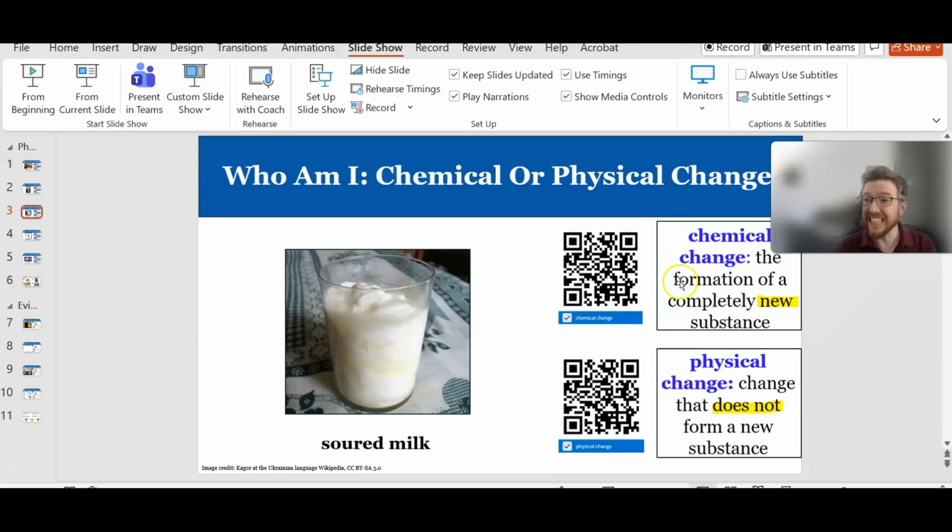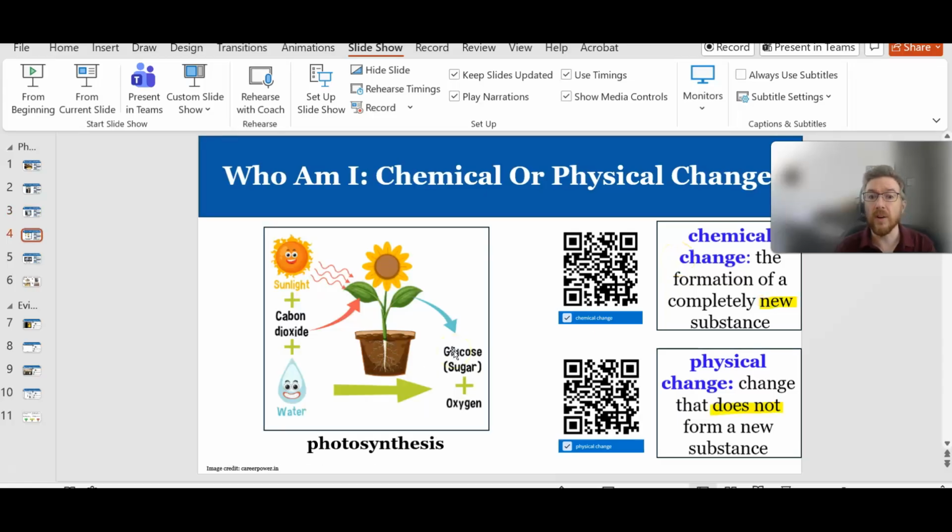So this one is a chemical change, that solid that has formed suspended in the liquid. As we'll learn later, that's called a precipitate, and it is a completely new substance with new physical properties. So we have a chemical change here. All right, what about photosynthesis, where a plant uses sunlight and water, so radiant energy and water, to create glucose and oxygen?